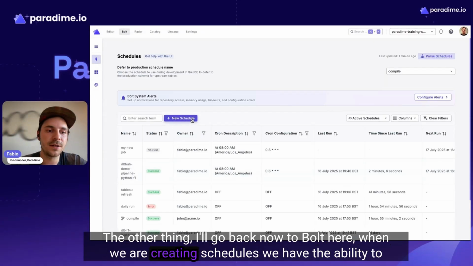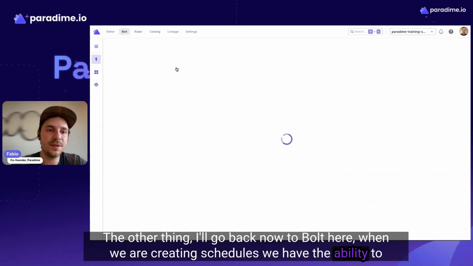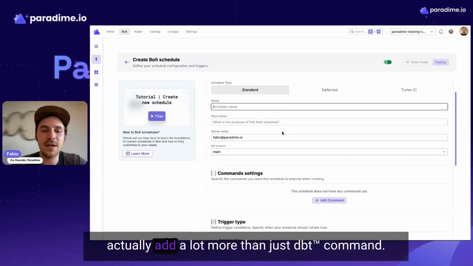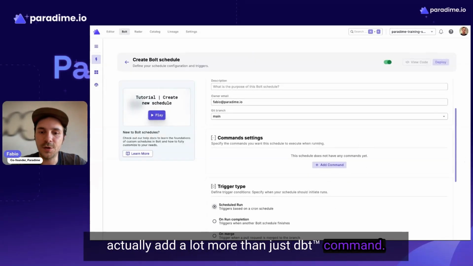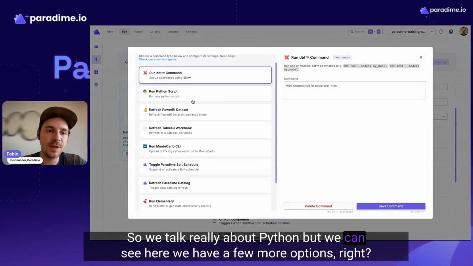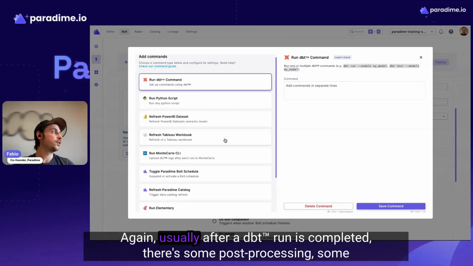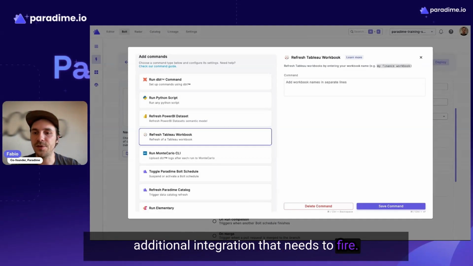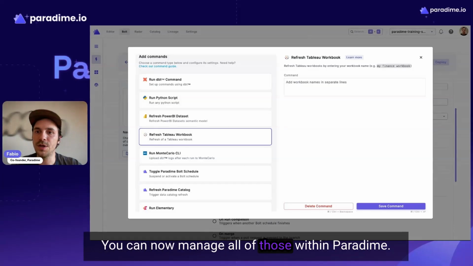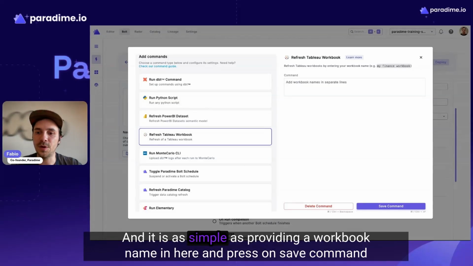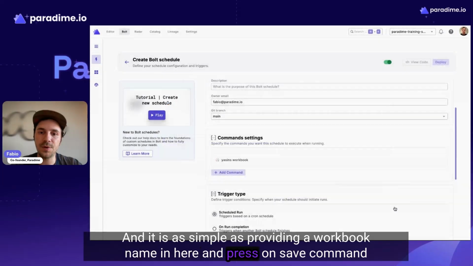When we are creating schedules, we have the ability to add a lot more than just DBT commands. We talked already about Python, but we can see here we have a few more. We have the ability to run a PowerBI dataset or refresh Tableau workbooks. Usually after a DBT run is completed, there's some post-processing, some additional integration that needs to fire. You can now manage all of those within Paradime, and it's as simple as providing a workbook name in here and pressing the save command.